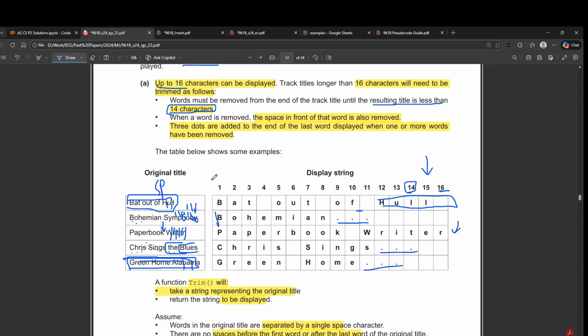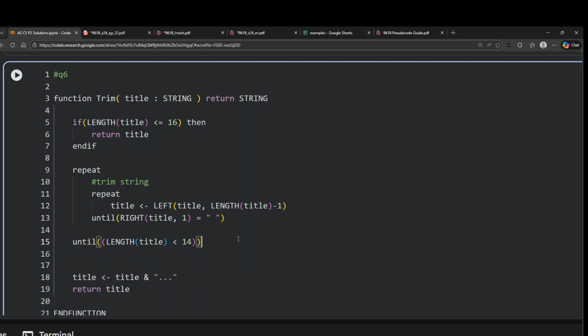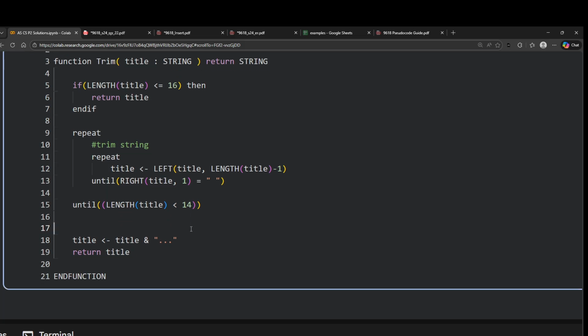Yes, that is fine because we are backtracking until we hit the space. If we look from here, we remove character by character, 1 2 3 4 5, and when I hit the space, okay, you're saying that this space will also be counted, right? Yeah. Okay, now I got it. So we need to remove the space at the end as well. So what have we done so far? We are getting the title, getting the characters from the left side, and trimming the value until we find the space, and we keep on repeating this until the length of it becomes less than 14. So yes, you're perfectly right.